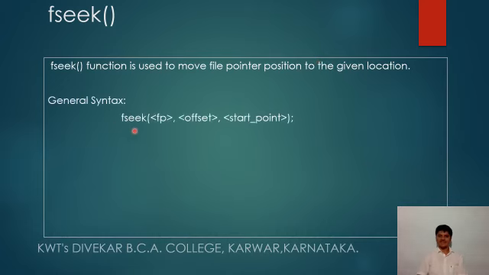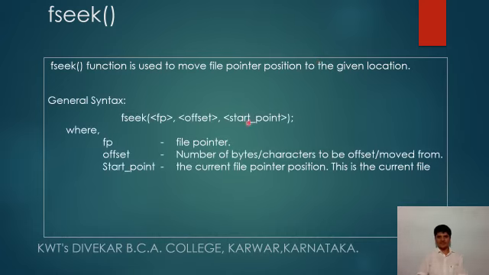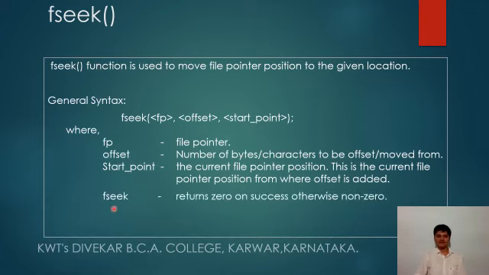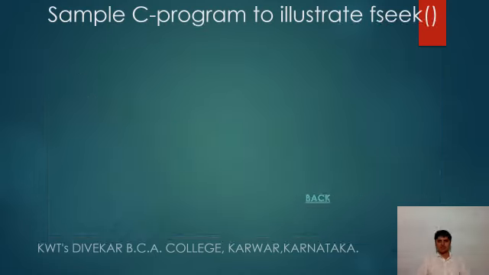General syntax: fseek(fp, offset, start point). Where fp is the file pointer, offset is the number of bytes or characters to be moved, and start point is the current file pointer position, the position from where the offset is to be added. fseek returns 0 on success, otherwise non-zero.